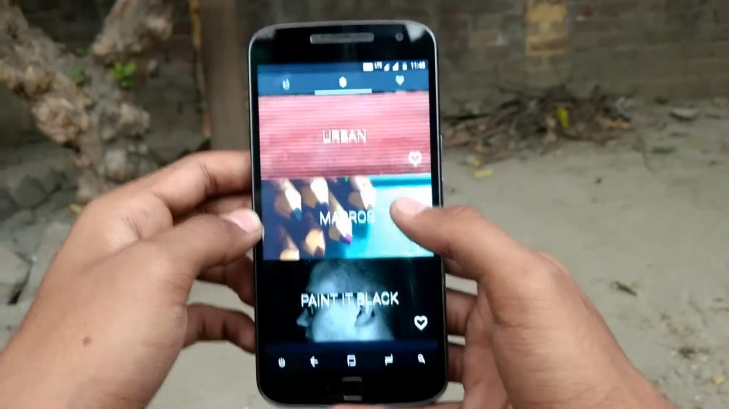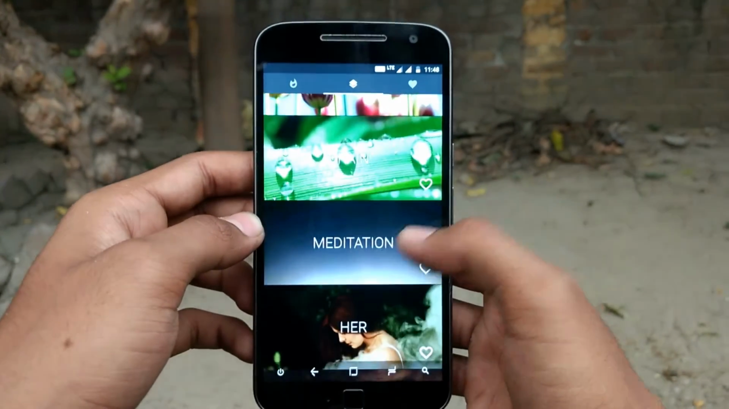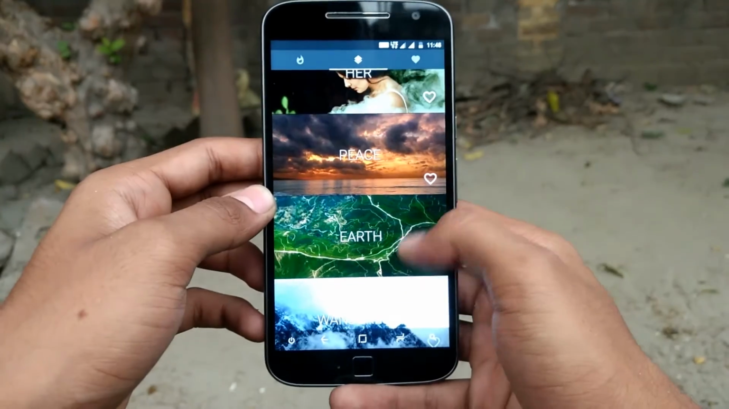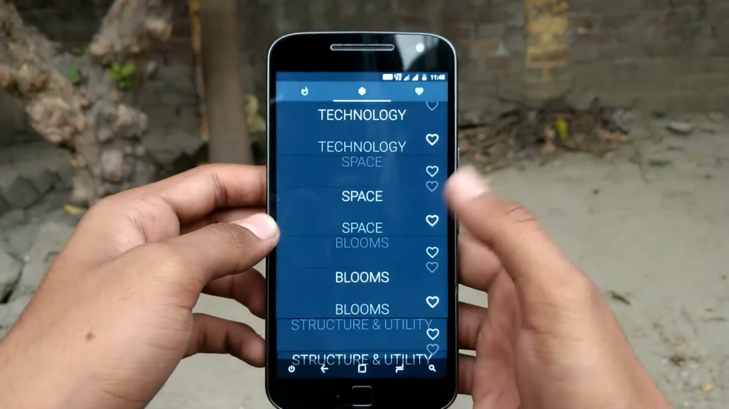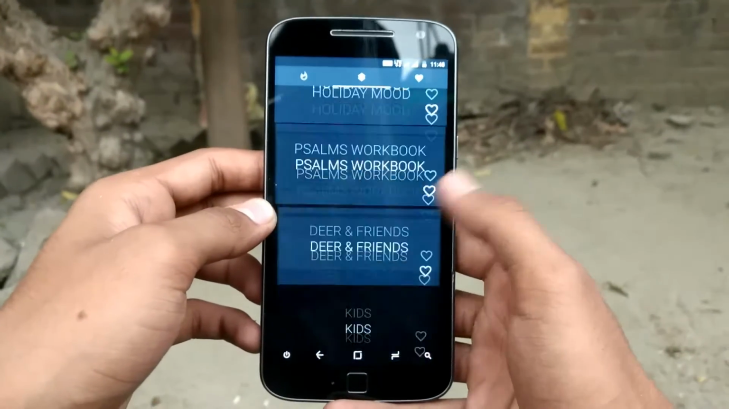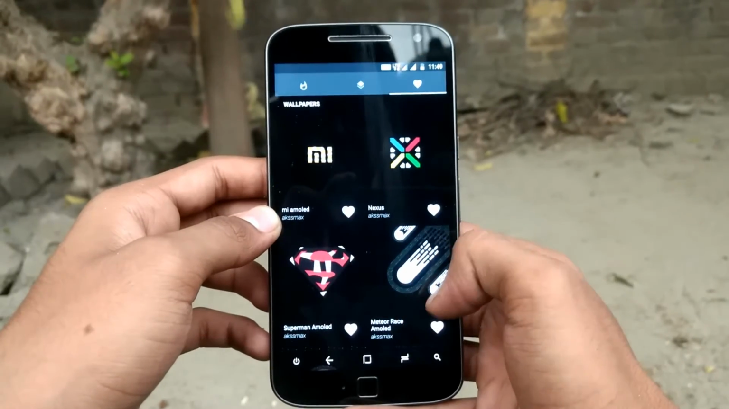You can blur the images and add text with a shadow. So there are so many categories. There are 600 collections. So the scrolling list is very long.